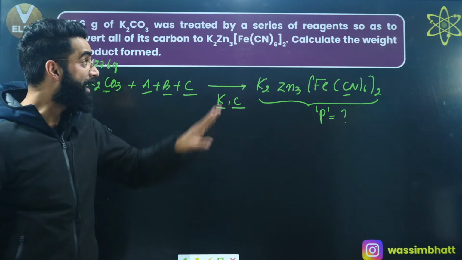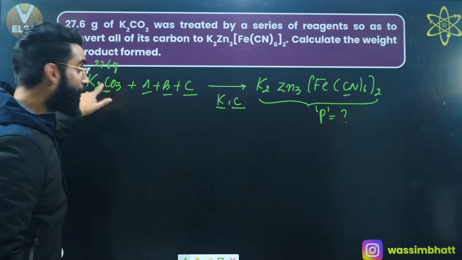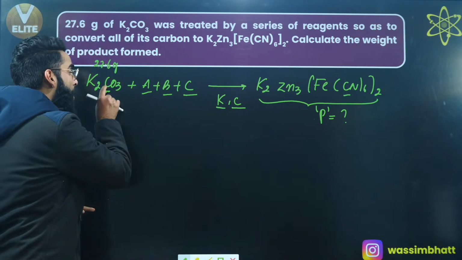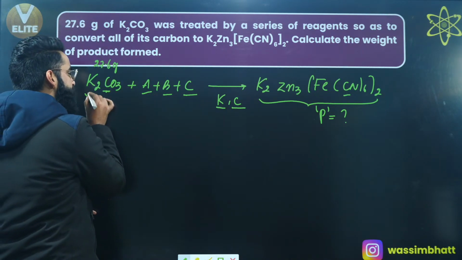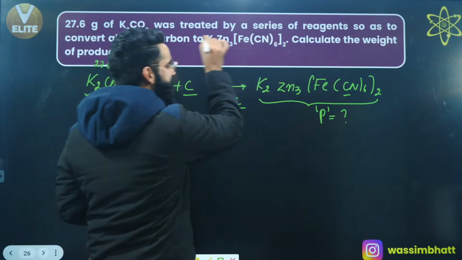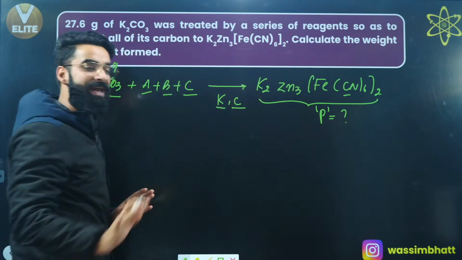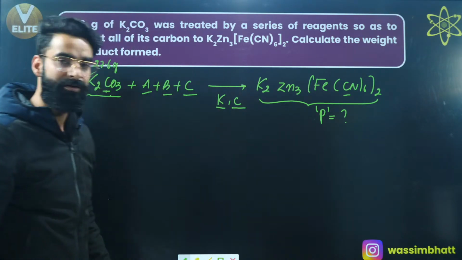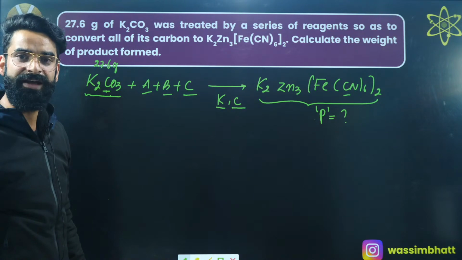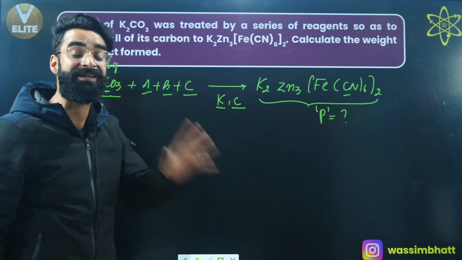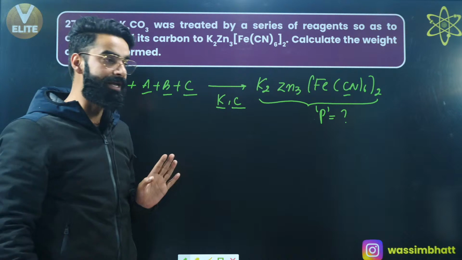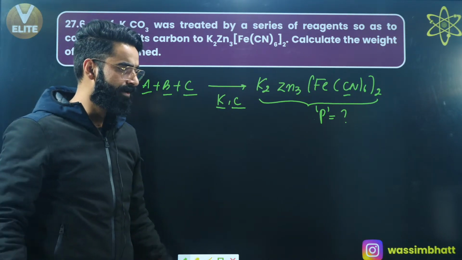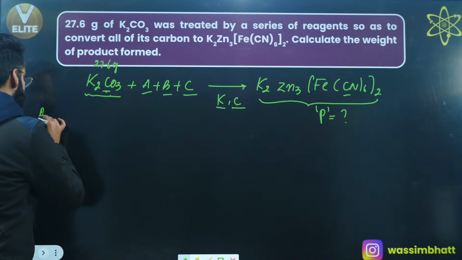Understand, there is a hint given in the question. 27.6 grams of K2CO3 was treated with a series of reagents so as to convert all its carbon. So whatever carbon was there in K2CO3 is getting entirely converted into the product. So can I say carbon atom remains conserved in the reaction? And for that atom which remains conserved, we write the POAC. So let's write the POAC equation for the carbon atoms, as simple as that.